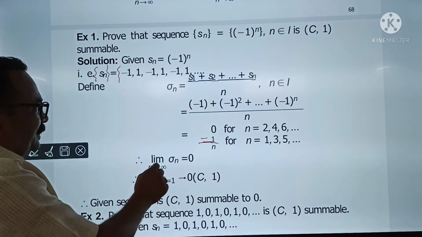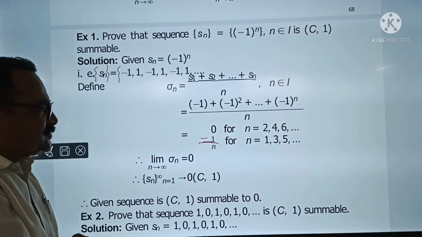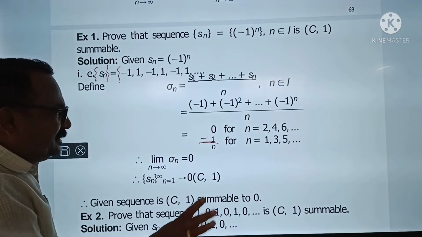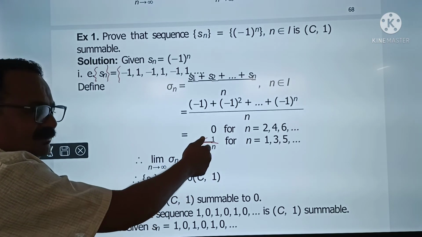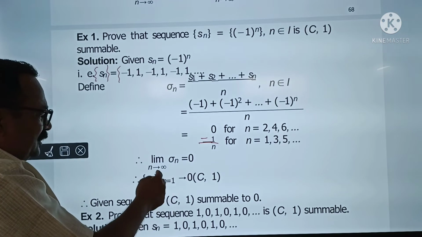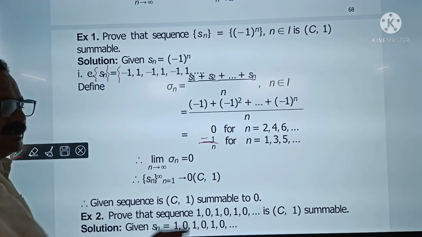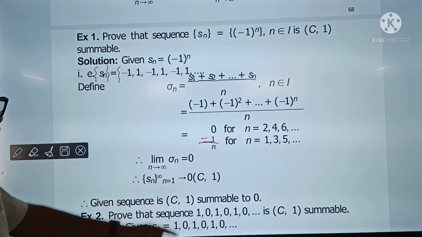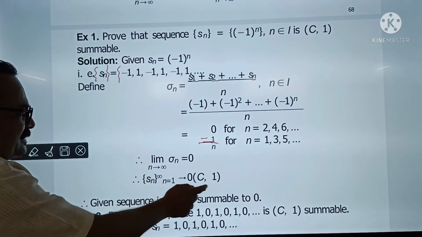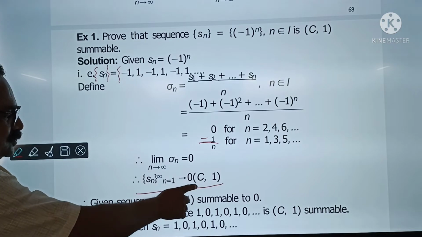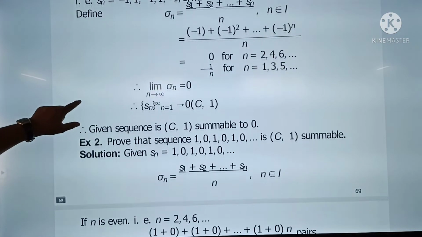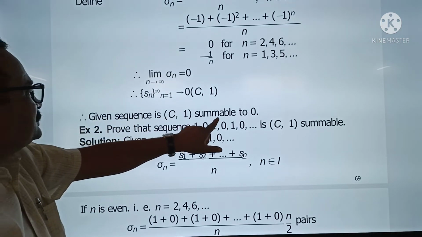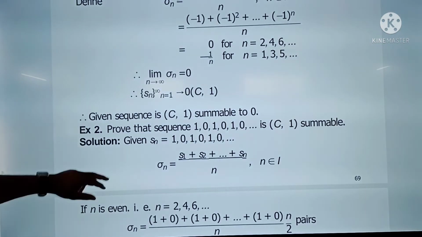Now see, what is the limit of sigma n as n tends to infinity? If 0, limit is 0. If -1 upon n as n tends to infinity, -1 upon n tends to 0. So limit of sigma n as n tends to infinity is equal to 0. Therefore, sequence Sn is C1 summable to 0. Okay. So given sequence is C1 summable to 0.